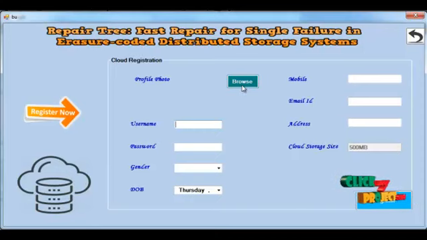Now you put a profile photo, username, password, gender, date of birth, mobile number, email ID, and address in the closed storage area. After that, we click the register button, then it shows the registered successfully message.